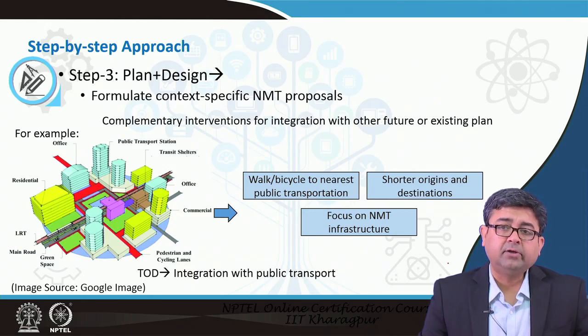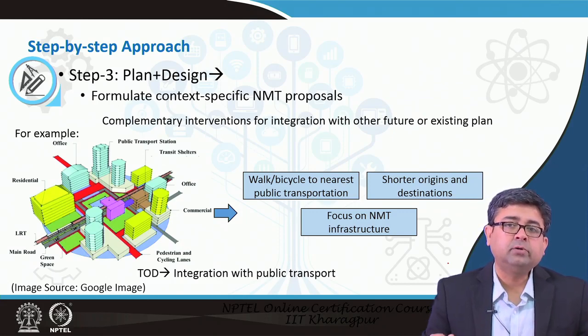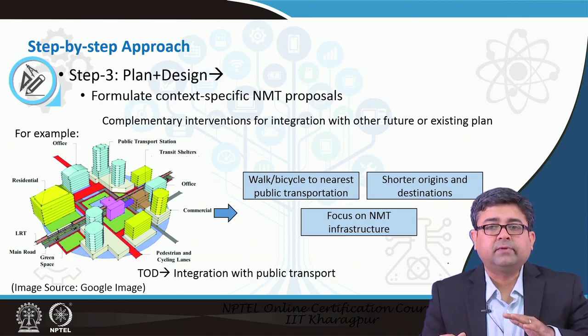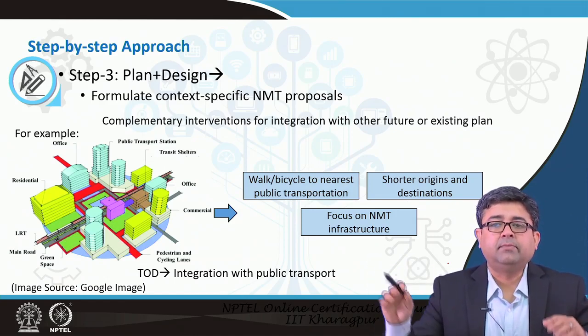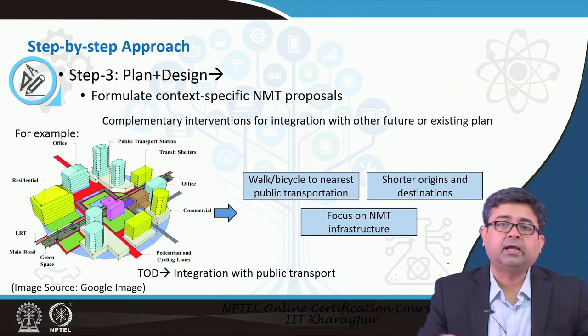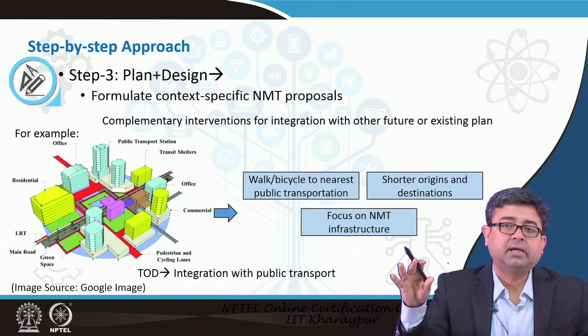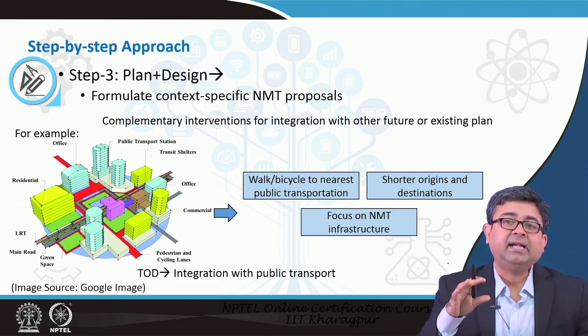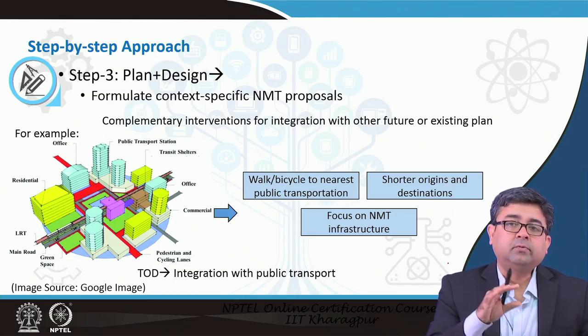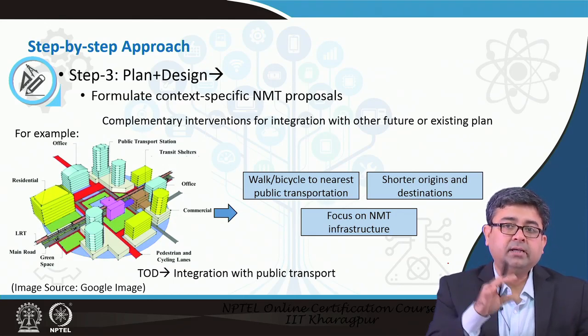Usually what we will recommend is that if you provide a grade separated facility for pedestrians, it has to cross over the intersection as well, but then finally connect to other types of land uses. For example, maybe there is a metro station on the other side, so it connects directly to the metro station. Maybe there is a mall on the other side, it connects directly to the mall. So, there have to be different connections integrated into this one solution of a foot-over bridge, then it becomes an effective solution.